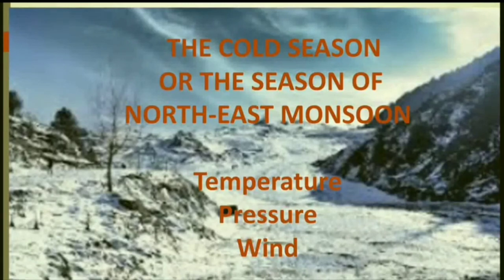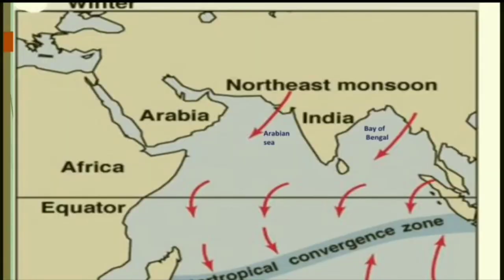The cold season, or the season of northeast monsoon. In this we will do temperature, pressure and wind. Now you can see here the northern part, that is the northern hemisphere. Here the wind is blowing from the northeast. Now it's also called the northeast monsoon.